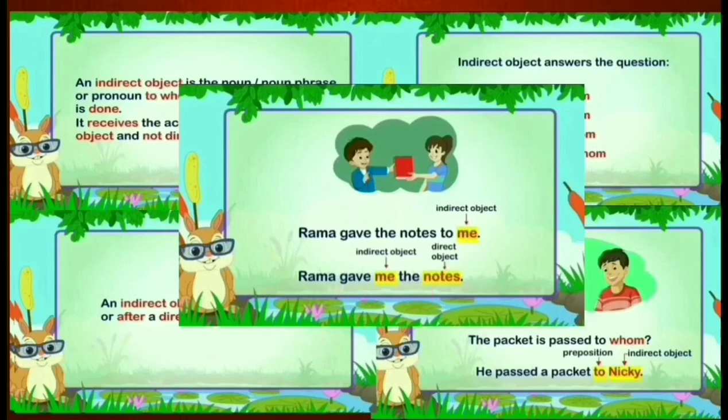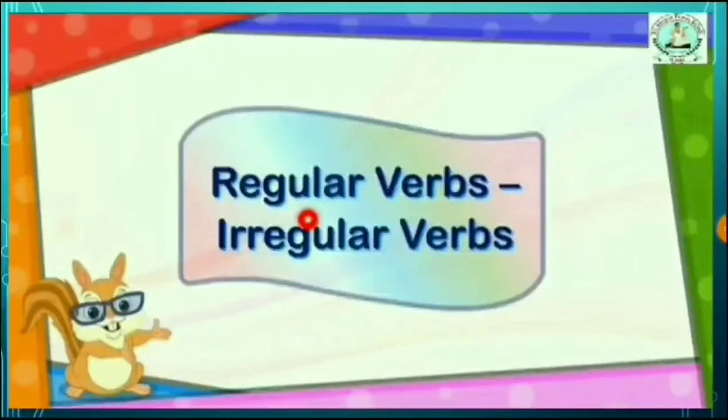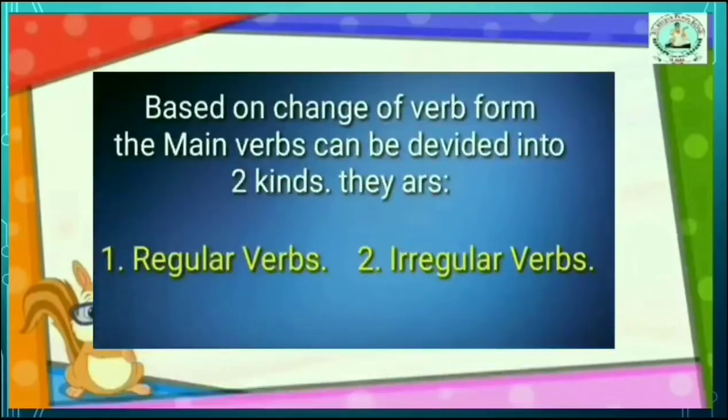Is it clear? So we learnt transitive and intransitive verbs and direct and indirect objects. I hope you understood. Now we will study regular verbs and irregular verbs. As I said before, based on the change of verb form, the main verbs can be divided into two kinds. It means the action verbs change into the past form. They are regular verbs and irregular verbs.